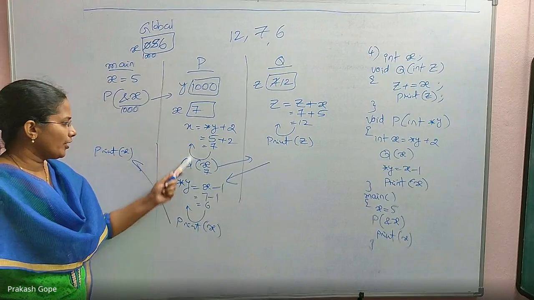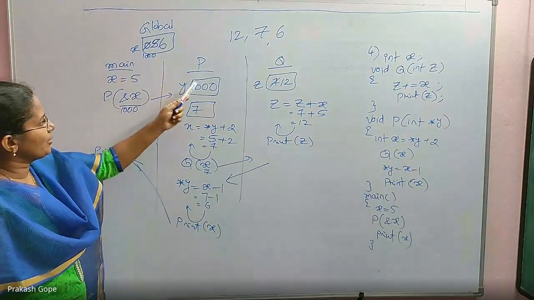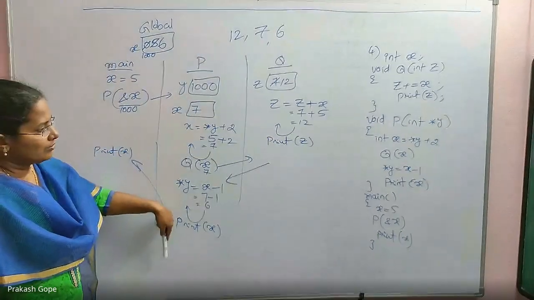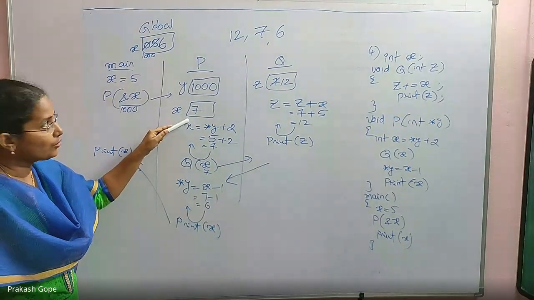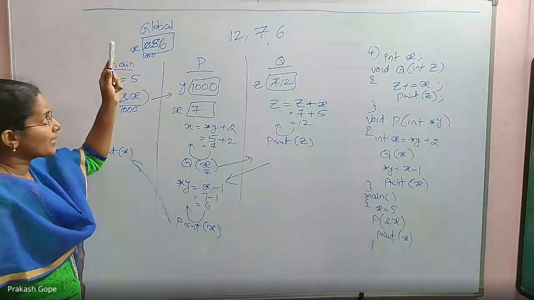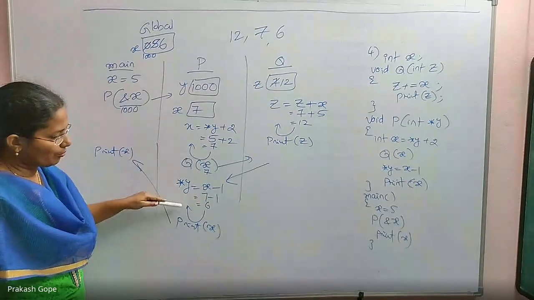Whenever you refer to x, which is local x, how you access this global x is by using the address. Whenever you refer to x, obviously it always accesses local x. There is no way that you can touch global x. Just to access global x, I have its address, and through that address we have modified it.